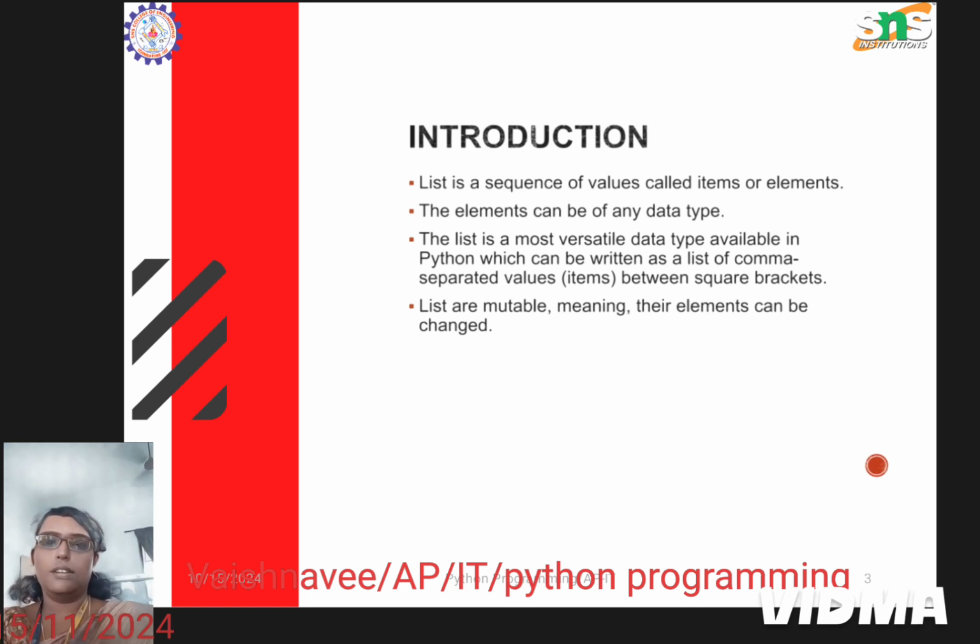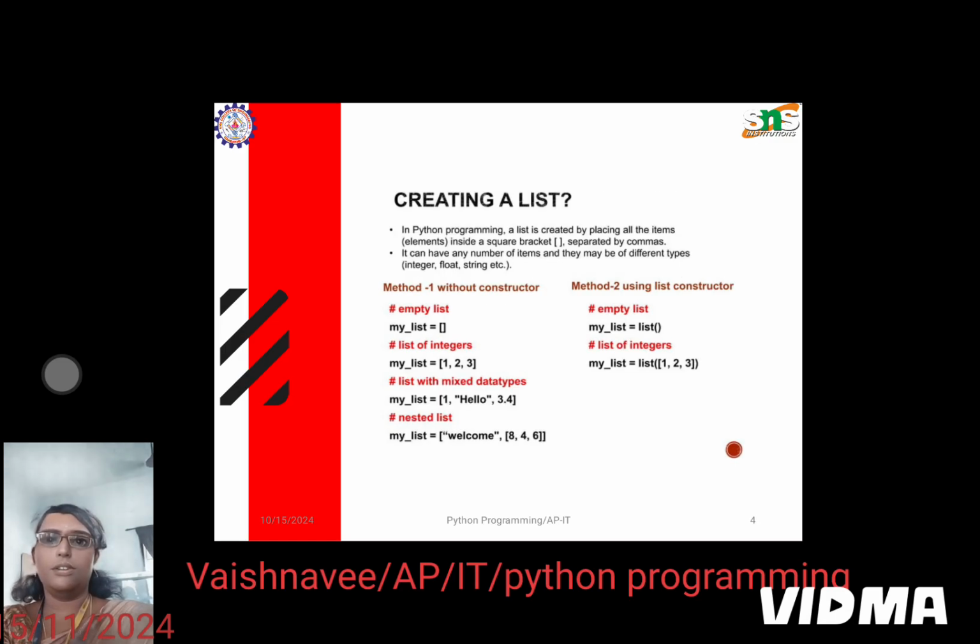In Python programming, a list is created by placing all the elements inside square brackets, separated by commas. It can have any number of items, and they may be of different types, for example integer, float, string, etc., all together in a single list. There are two methods: using the list constructor and without the constructor. Here we create an empty list named my_list. Only the square brackets are given, so it is an empty list.